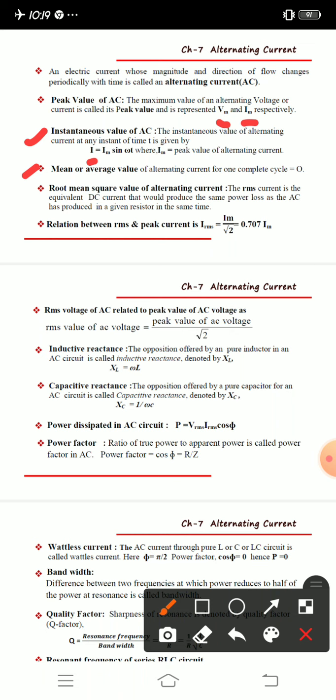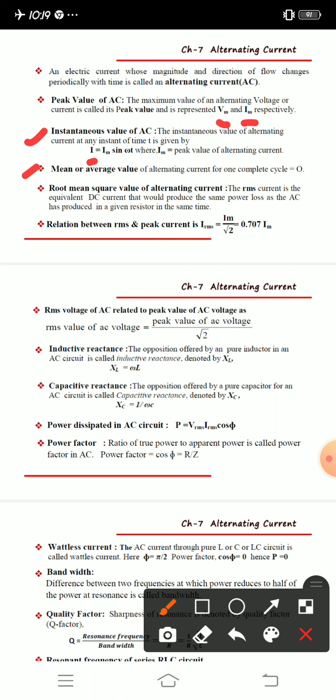Okay, next, the root mean square or RMS value of alternating current. The RMS value of alternating current is the equivalent DC current that would produce the same power loss as the AC has produced in a given resistor. Yes, we have studied this while doing the chapter, where we compared direct current with alternating current.